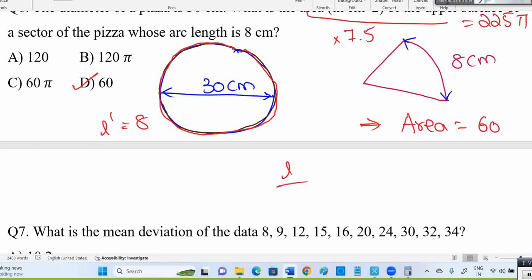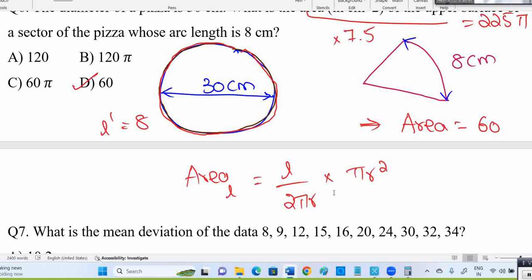See, generally, the formula for the area of a sector when the arc length L is given is L divided by 2 pi r, into pi r square. If you want a formula, this is okay. When the arc length is given, the area is L divided by 2 pi r into pi r square. Why 2 pi r? You can search the formula. This is how they designed it. From this concept only the formula came.